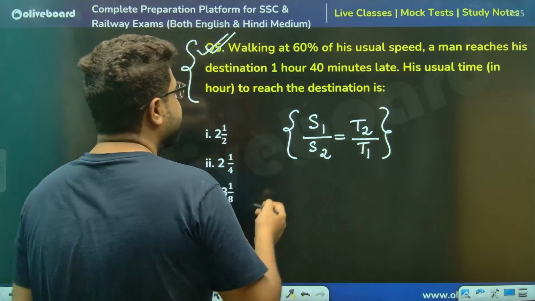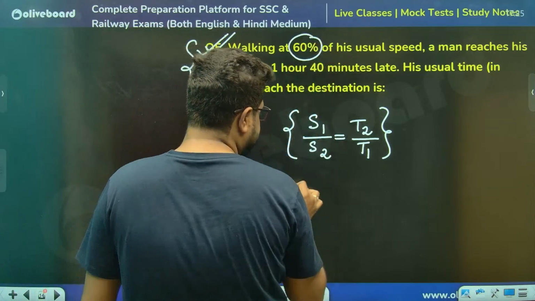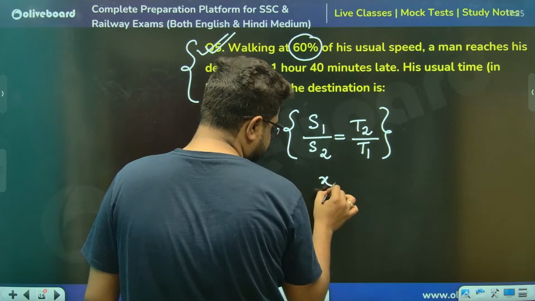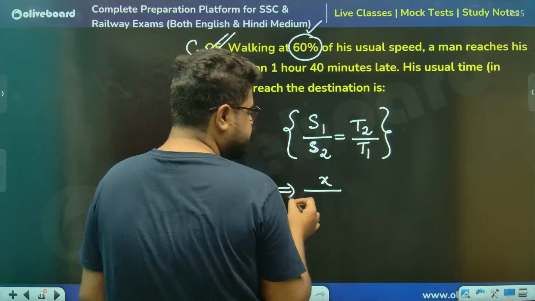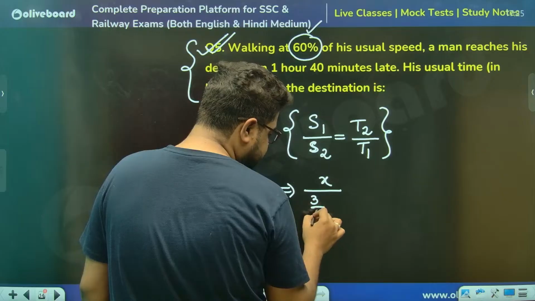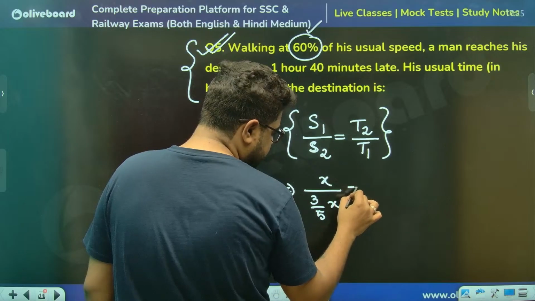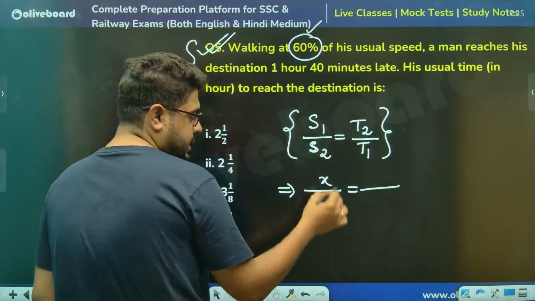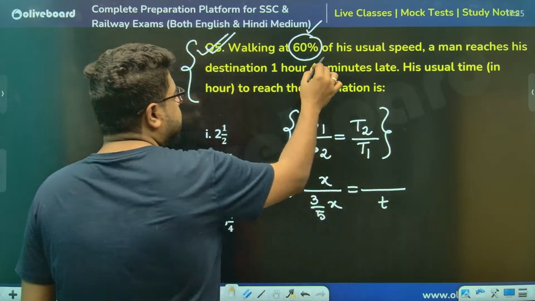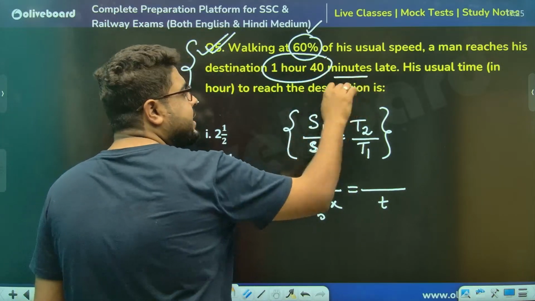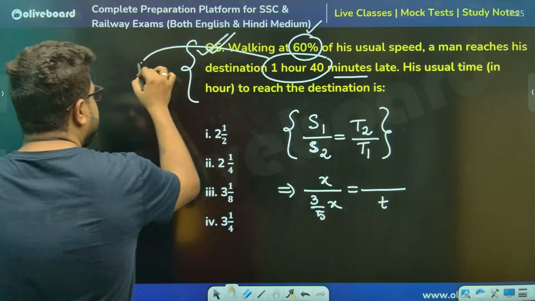उसी को लेते हैं sir. So usual speed, let's say, that is x. The second speed is 60% of this, meaning 3/5 of this. That is equal to time 1. Time 1, I don't know, I'm taking t. Time 2 will be, sir, this much minutes. Late means this much minutes more. So this is how much more?